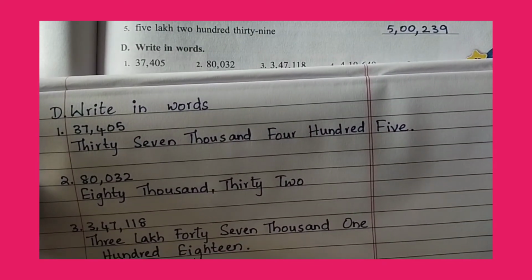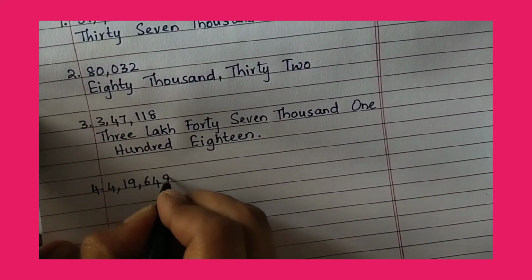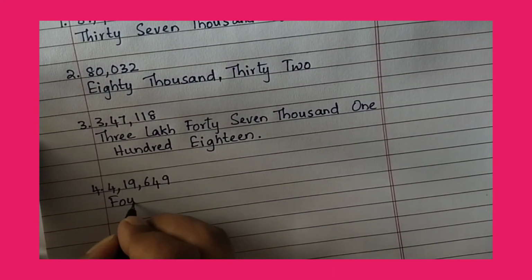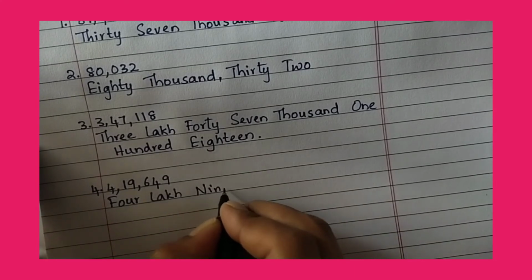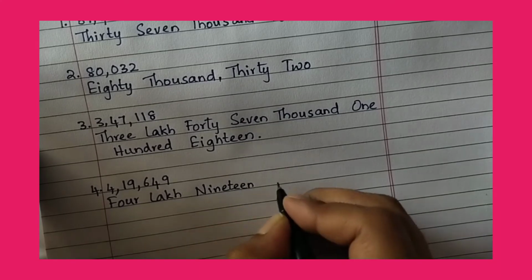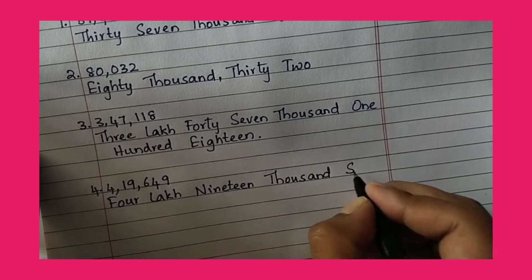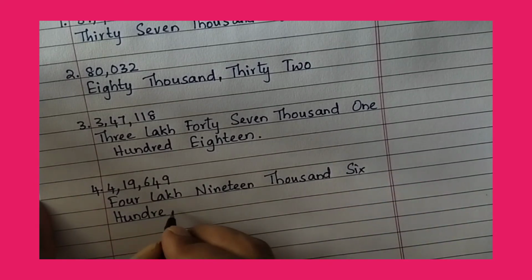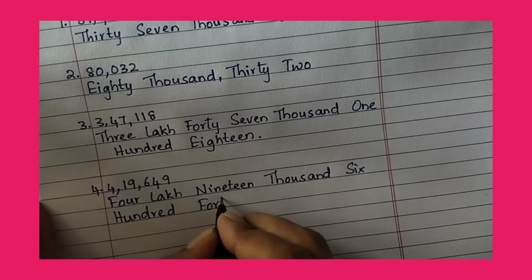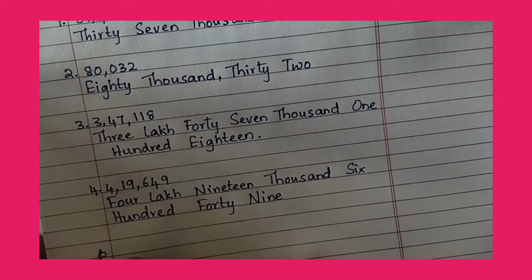Next, fourth one. 4,19,649. 4 lakh 19,000, 649. Fifth one.